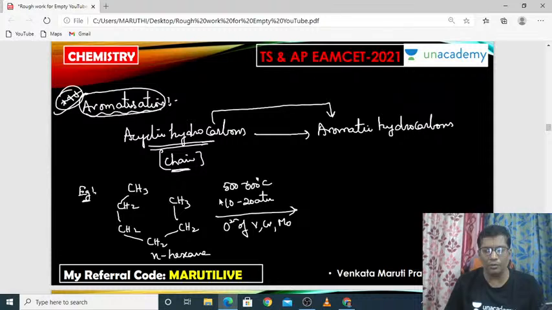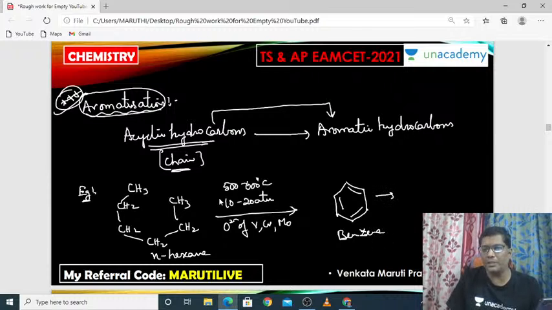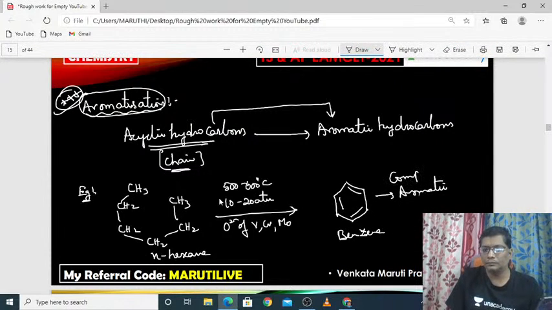Then this N-hexane is converted to an aromatic compound like benzene.